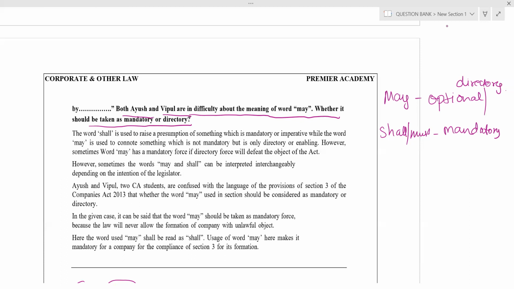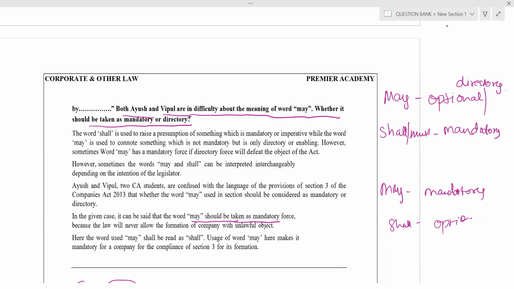That is, in certain cases, may is interpreted as mandatory, and shall is interpreted as optional. That's why in the given case, may should be taken as mandatory force. Company may be formed for lawful purpose. Now, in this case, may shall be interpreted as mandatory.